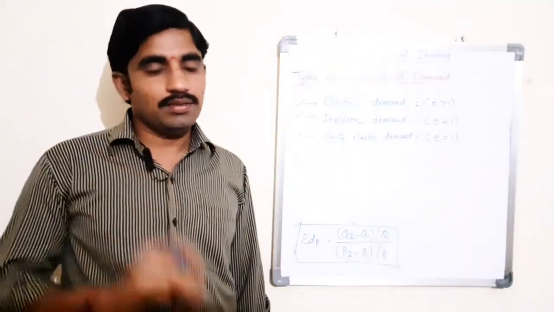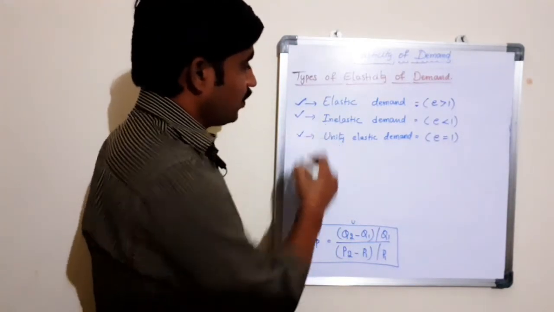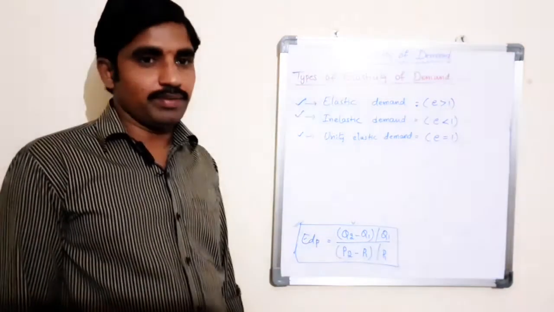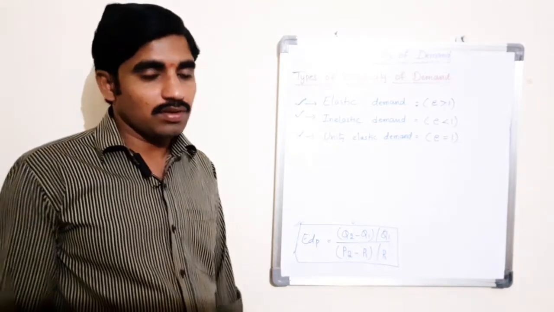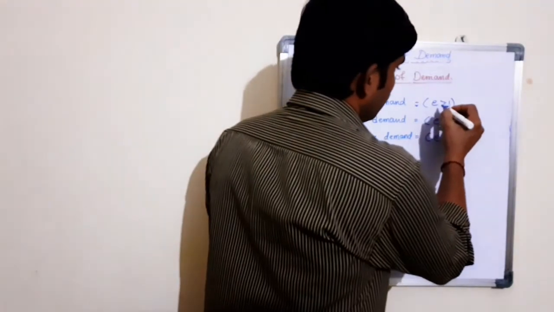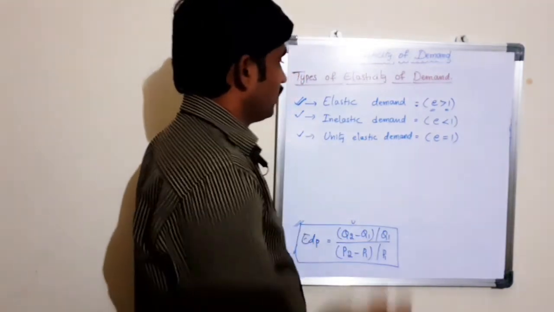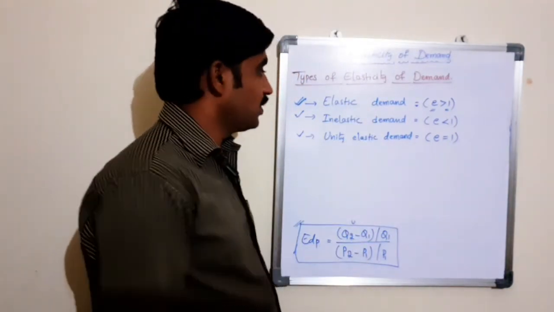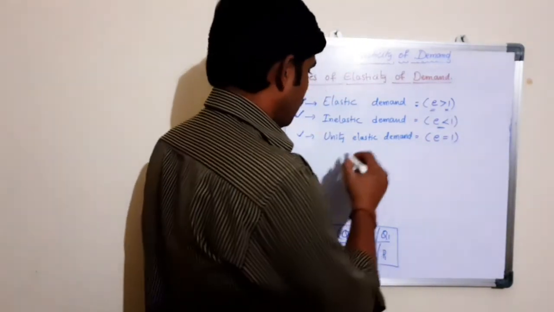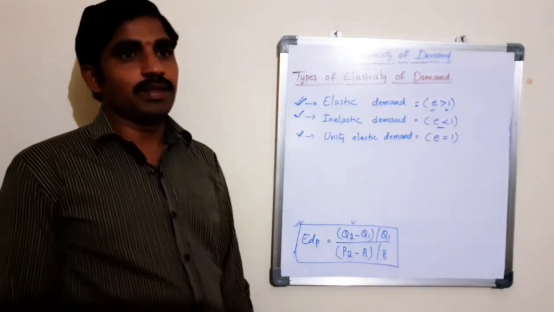So these are the three elasticities we may get after measuring any elasticity of demand: price, income, cross or advertisement elasticity. If you find E is greater than 1, we can interpret the result as elastic demand. If it is less than 1, there is inelastic demand. If it is equal to 1, there is unity elastic demand.